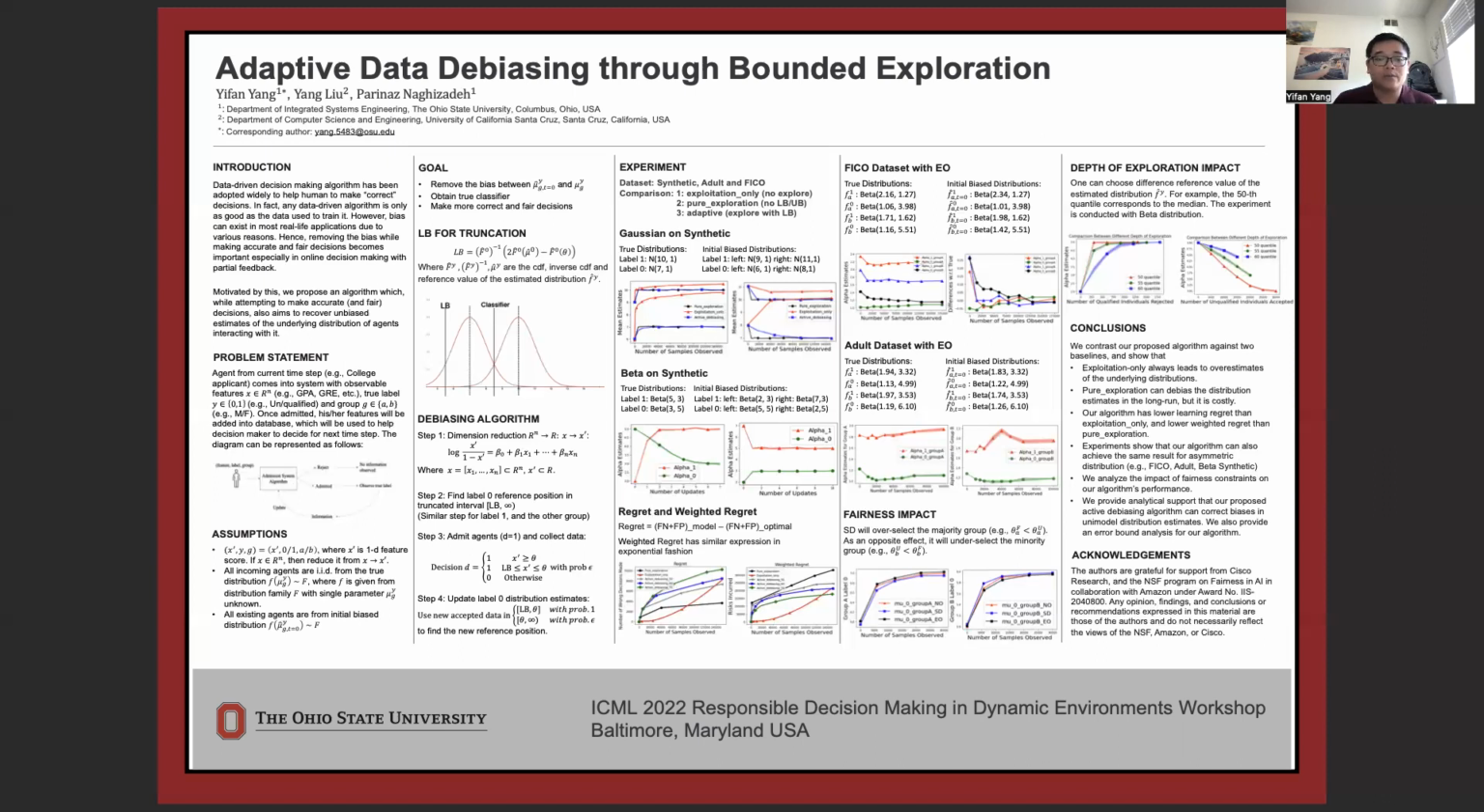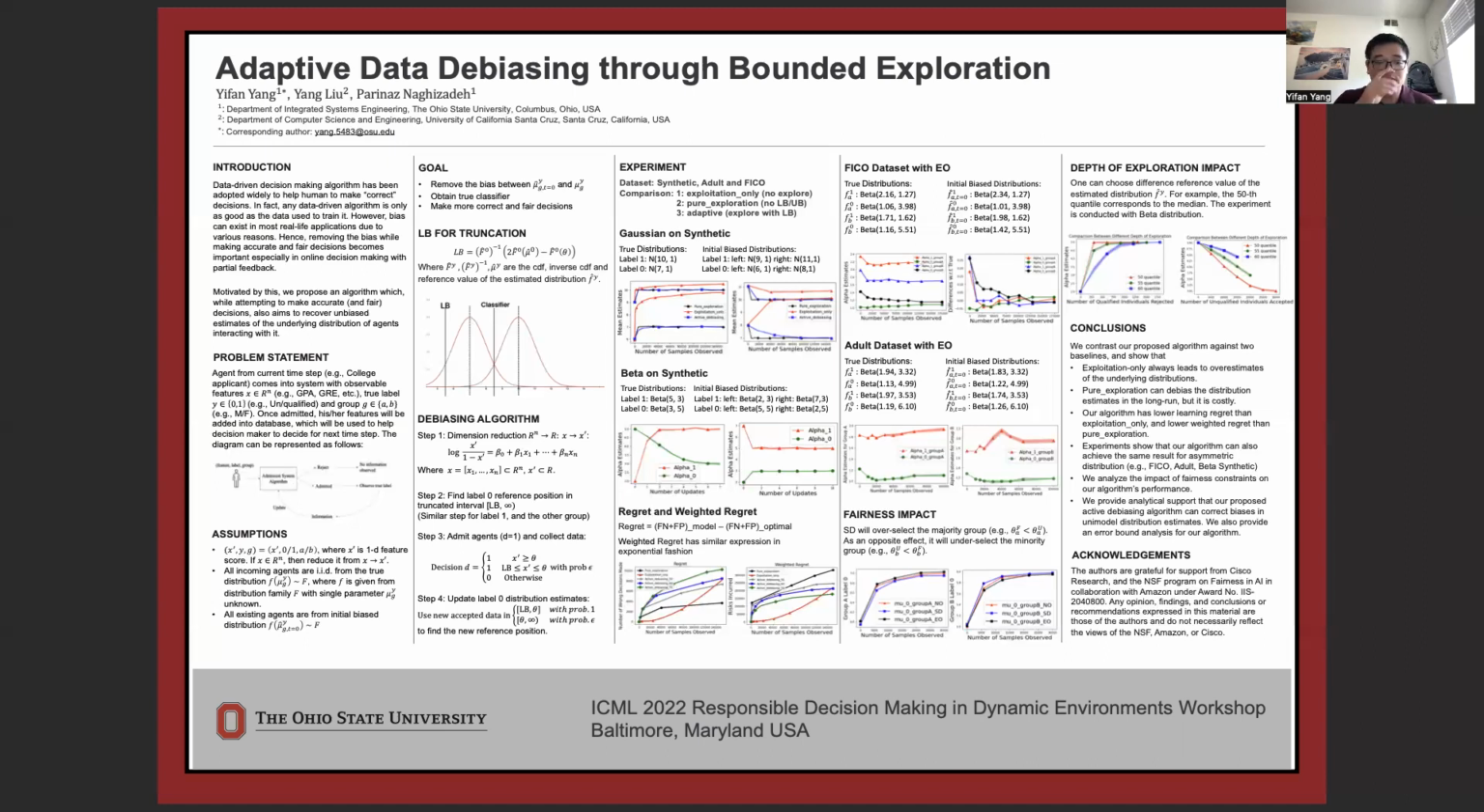Our algorithm comes with 4 steps. The first step is to reduce the dimension through logistic regression if our features are high dimensional. The second step is to find the position of reference in the truncated interval from lower bound to infinity. The third step is to make decisions by accepting everyone above the classifier and accepting people below the classifier up to the lower bound with probability epsilon. The last step is to use all newly accepted data to locate the new reference position.